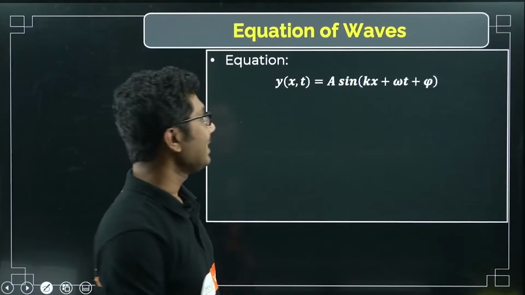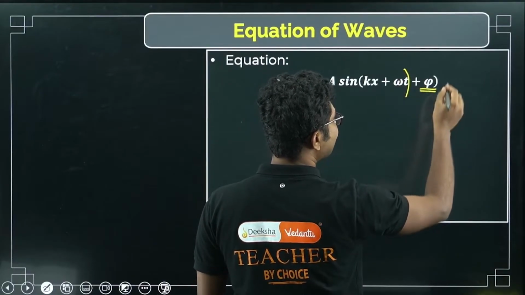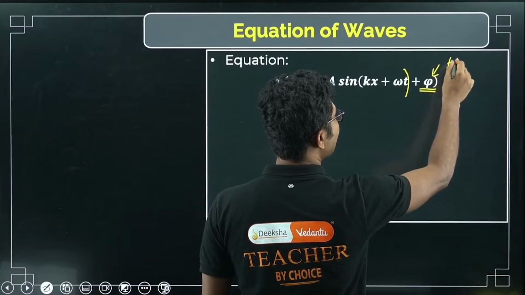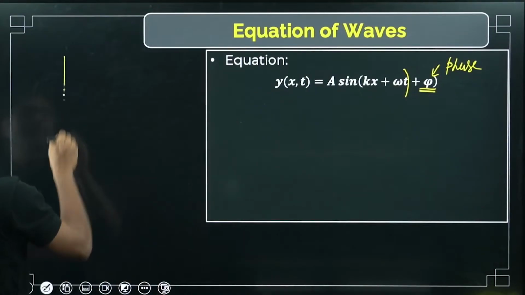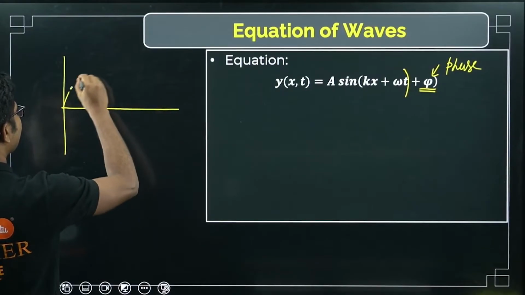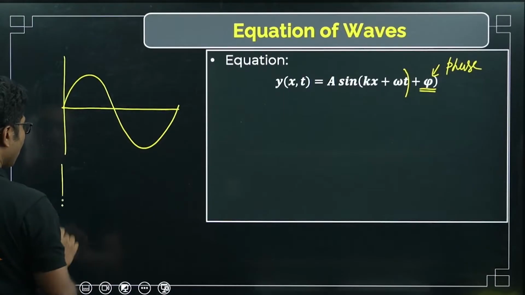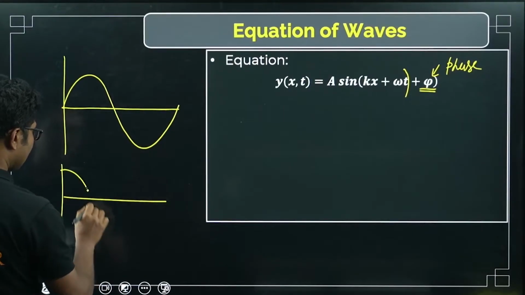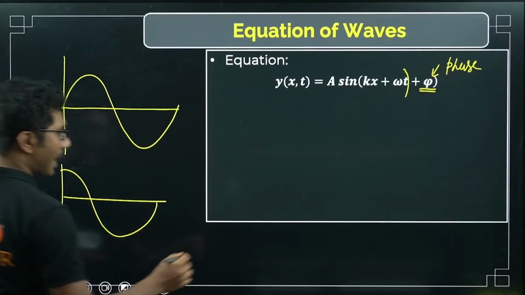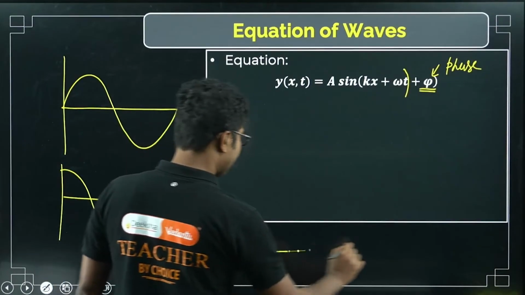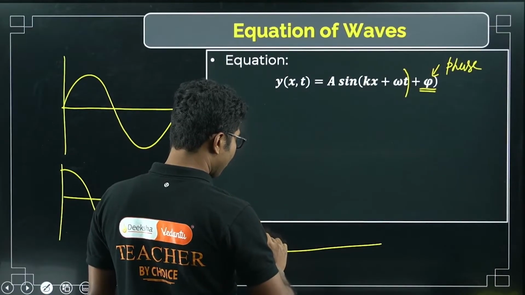+ φ). Here this part is important, this part you can omit. This is the phase difference. So what is the meaning of the phase difference? Generally, if φ is 0, the graph will always be like this. Now if the phase is π/2, then the graph will be like this. If the phase is anything else, between 0 and 90 degrees, it will be somewhat like this.